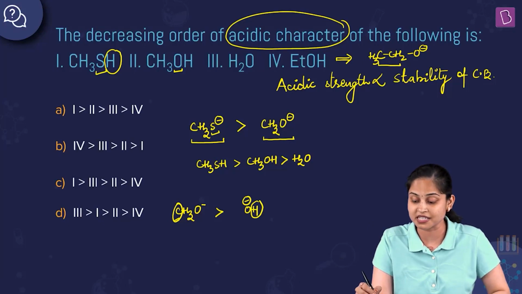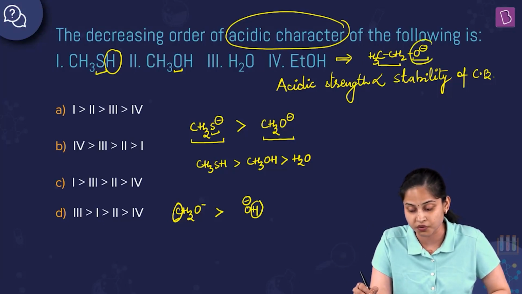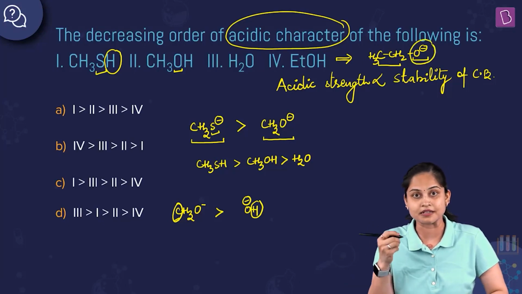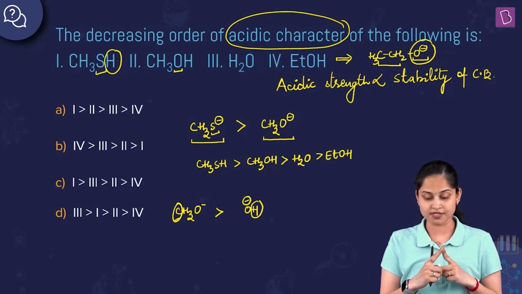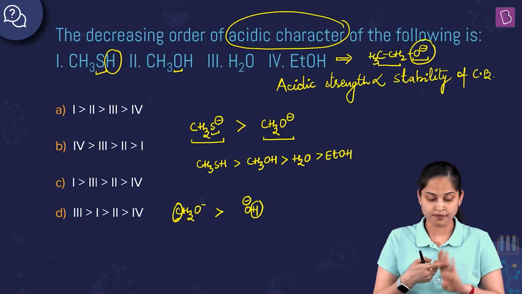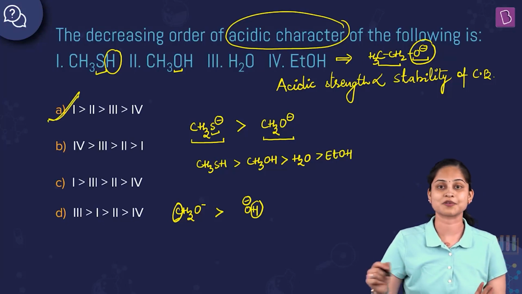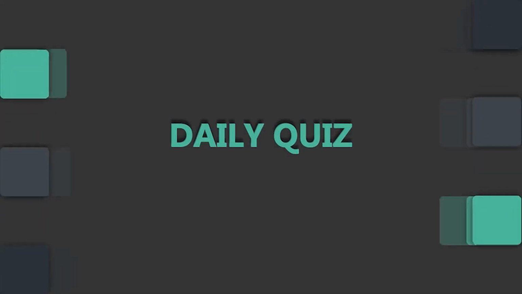That means it will destabilize the negative charge present on the oxygen atom. Hence, it is least acidic in nature. So it will be EtOH. Fine. So the first is the most acidic, then the second, then the third, and then the fourth. Hence, option A is the right answer to this particular question.